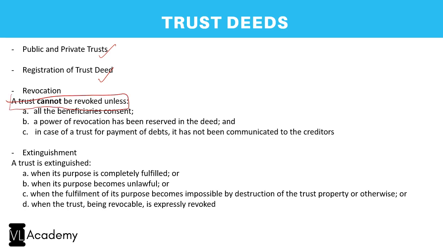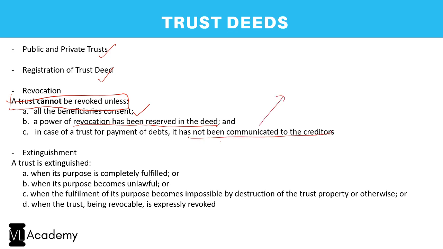But it can still be revoked in the following situations: when all the beneficiaries have given their consent. Okay, we are fine, revoke it. Where a power of revocation has been reserved in the deed, so such power of revocation, even though beneficiaries have given their consent, should still be contained in the deed, that is the trust deed. And then if such trust has been formed purely for the purpose of payment of debts, then before it has been communicated to the creditors.